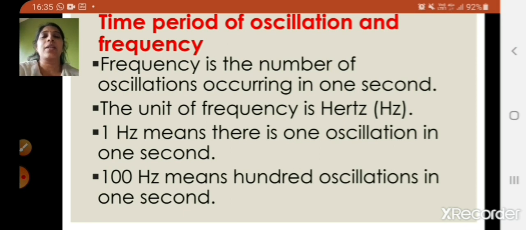The time required by the oscillator to complete one oscillation is called the time period of the oscillation.